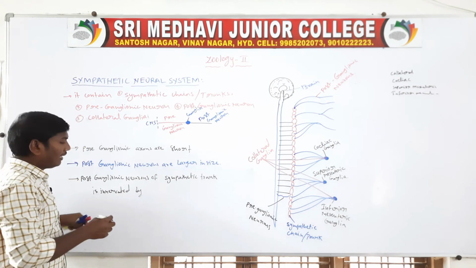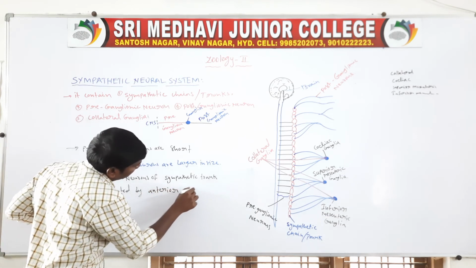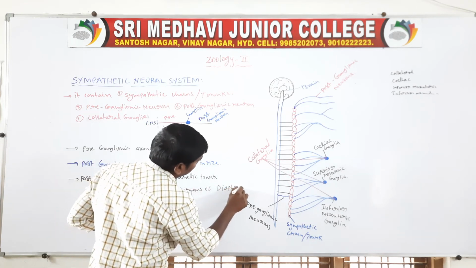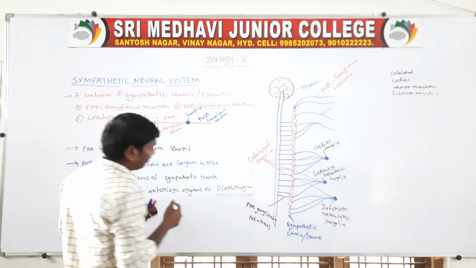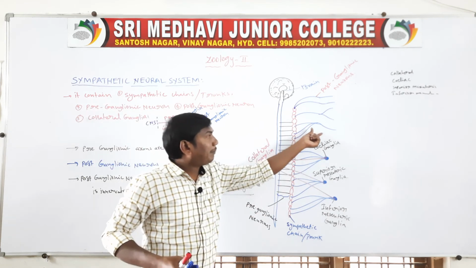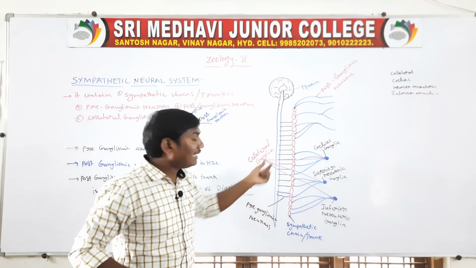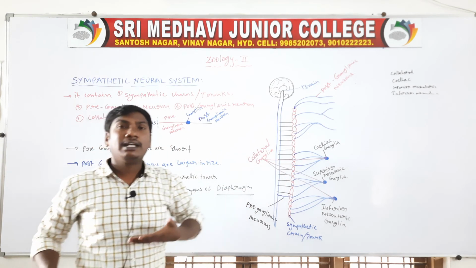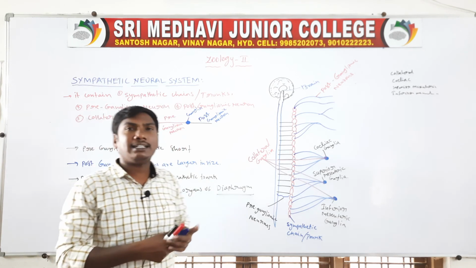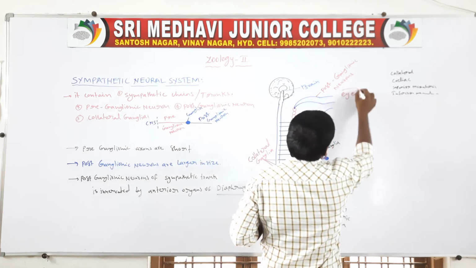The preganglionic neurons of the sympathetic chain are controlled by the anterior organs of the diaphragm. The anterior organs of the diaphragm include the eye.